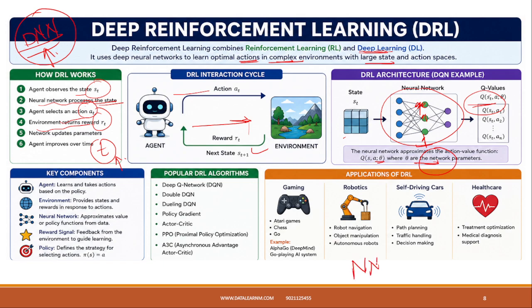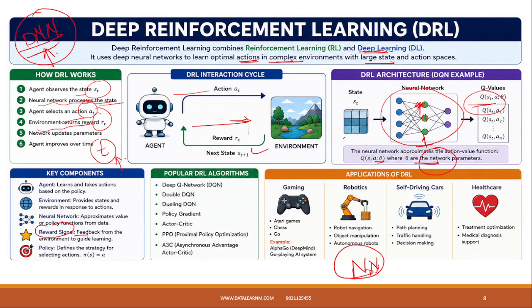After completing the neural network model, you will have an idea about this. The key components of deep reinforcement learning, DRL, are: the agent learns and takes actions based on the policy; the environment provides the states and rewards in response to actions; and the neural network approximates the value or policy function from the data.